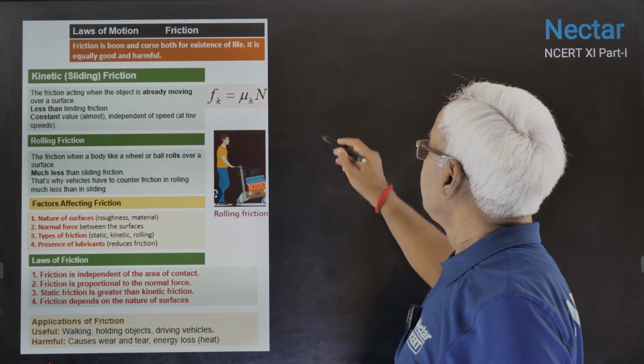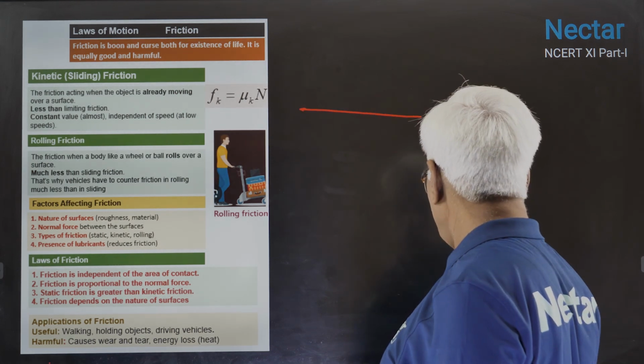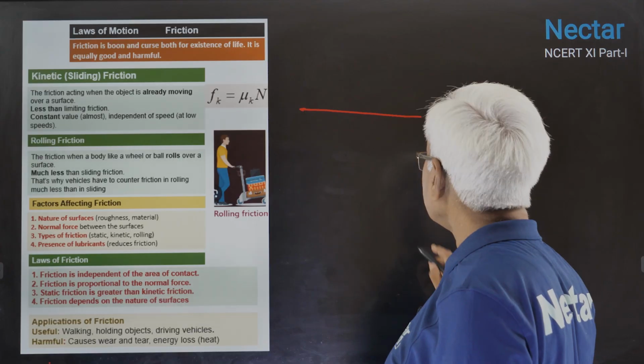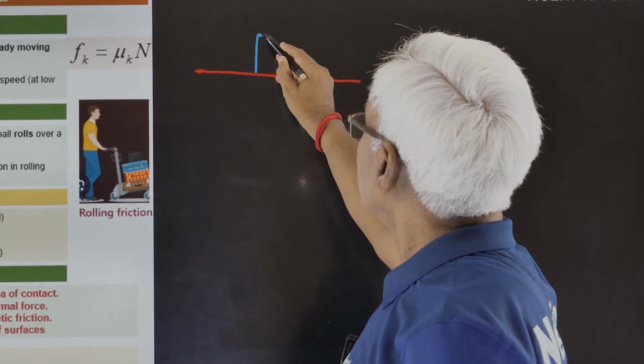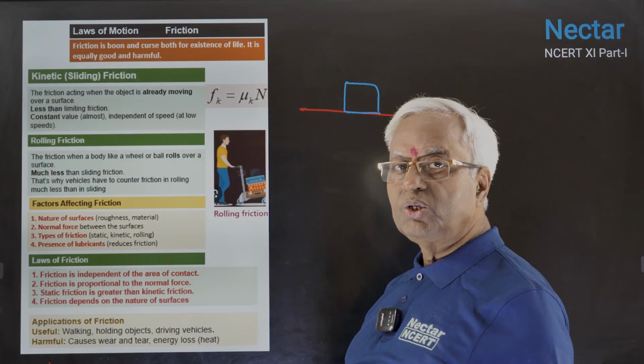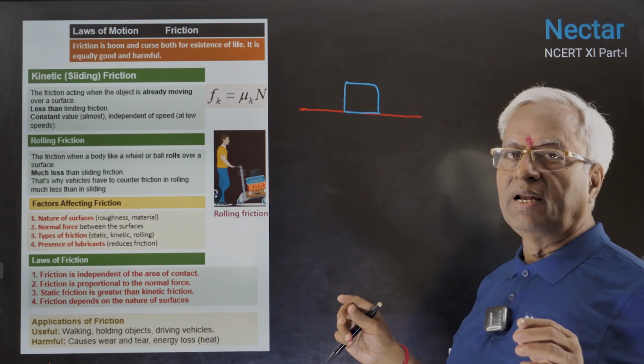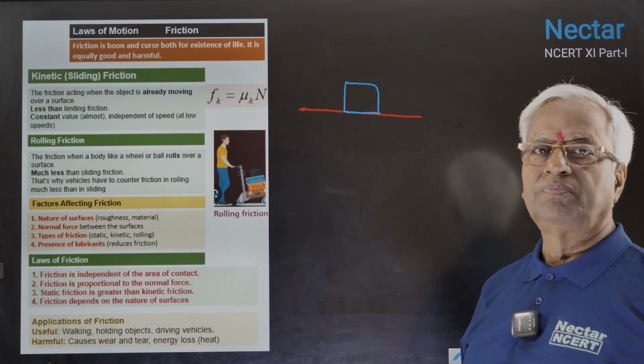Kinetic friction takes place only when the objects are in motion. A block has been placed on the surface. Till the block moves, kinetic friction has nothing to do.